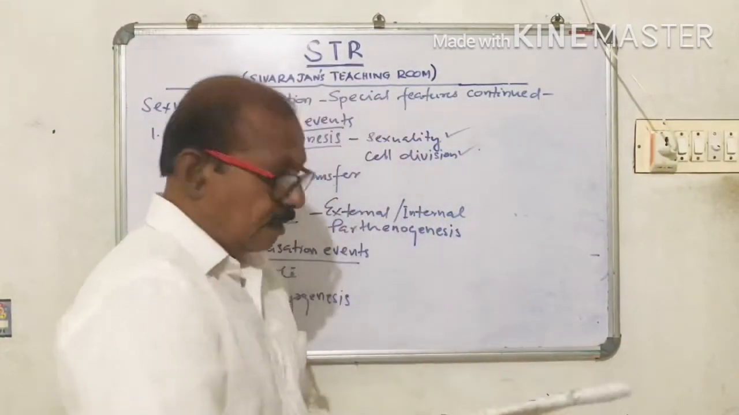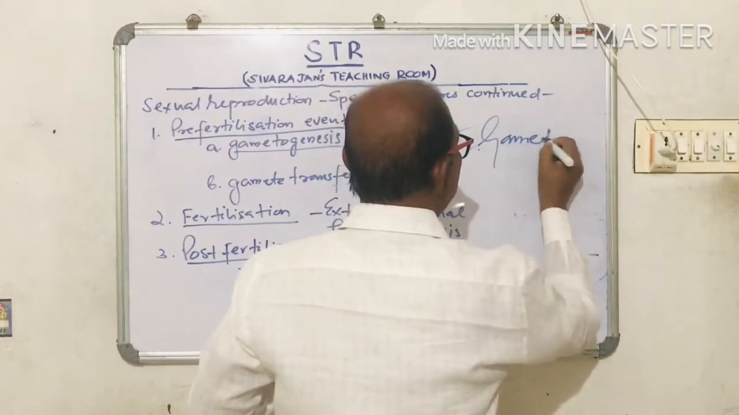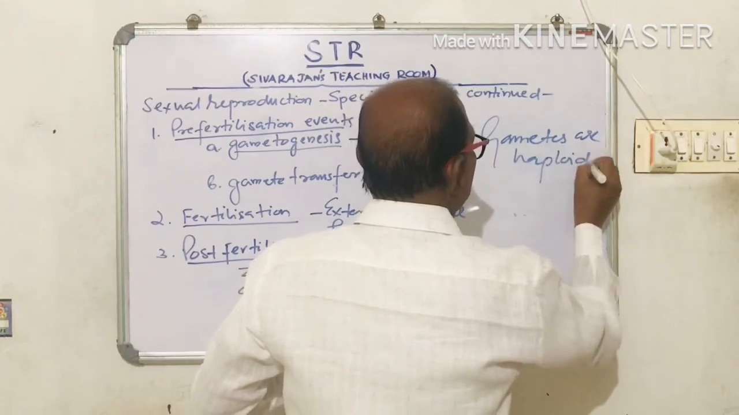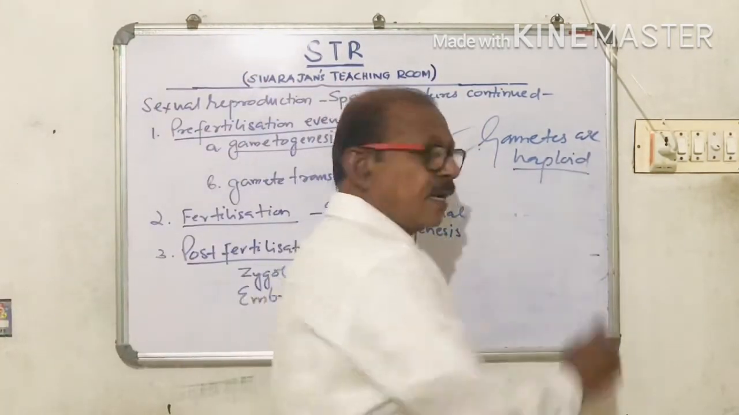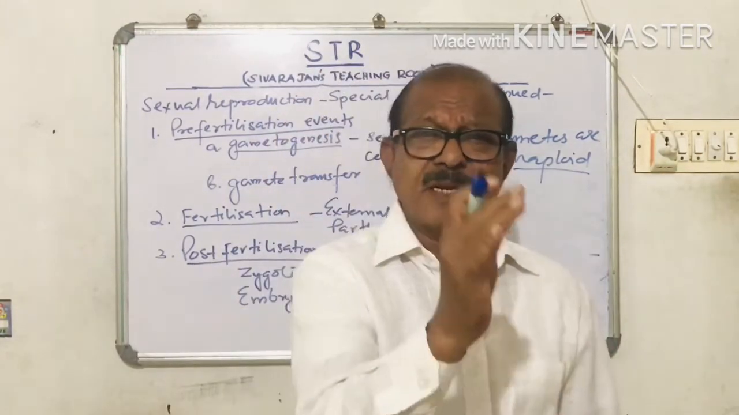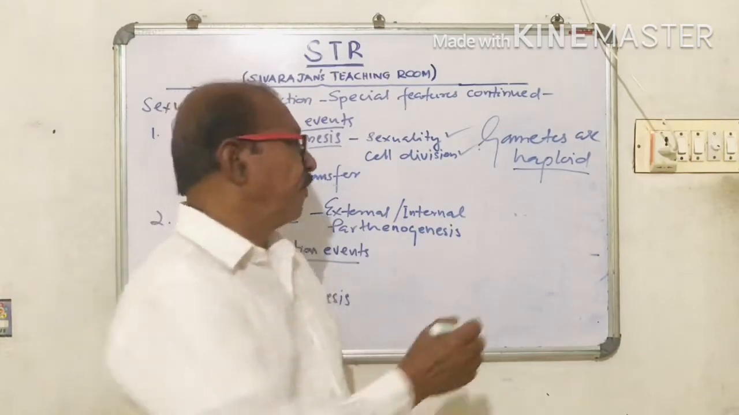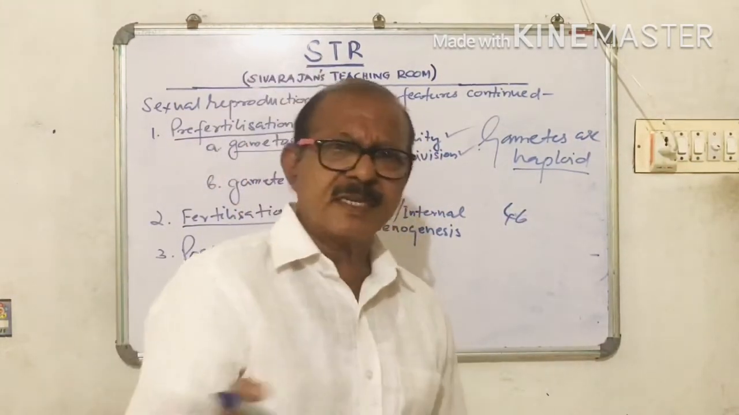See, we know that the gametes are haploid. Gametes are haploid. What do you mean by haploid? The condition of having half the number of chromosomes. Suppose a human cell, if we examine, we have 46 chromosomes in all the cells.